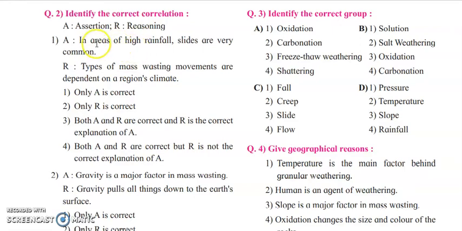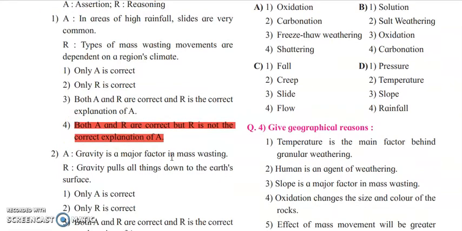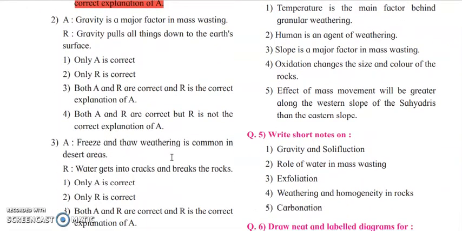Now the first question is, in an area of high rainfall slides are very common. So in areas of high rainfall, the slides are very common. This is true. Yes, we agree to it. Next, types of mass wasting movements are dependent on the region's climate. Now this is again true. It depends totally on the climate. But R is not giving a correct explanation of A. So both A and R are correct statements, but R is not giving any correct explanation of A.